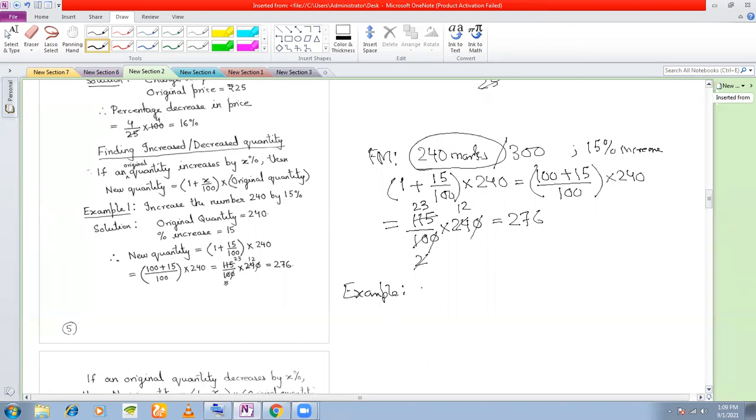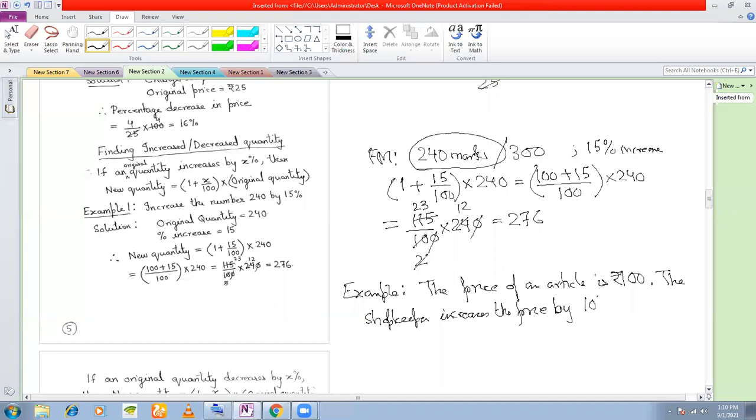Suppose I give you the price of an article is 100 rupees. And the shopkeeper increases the price by 10%.